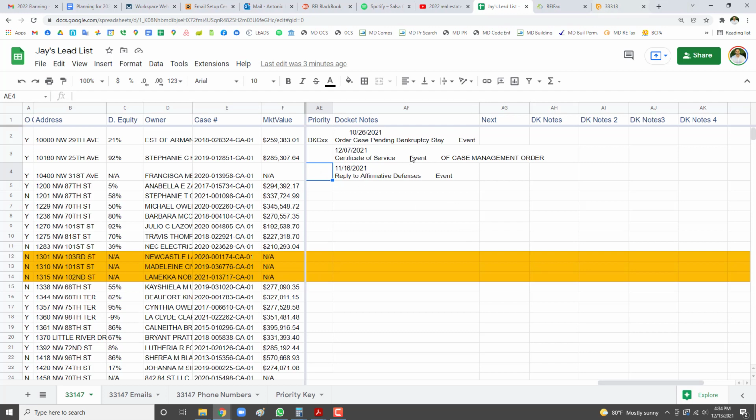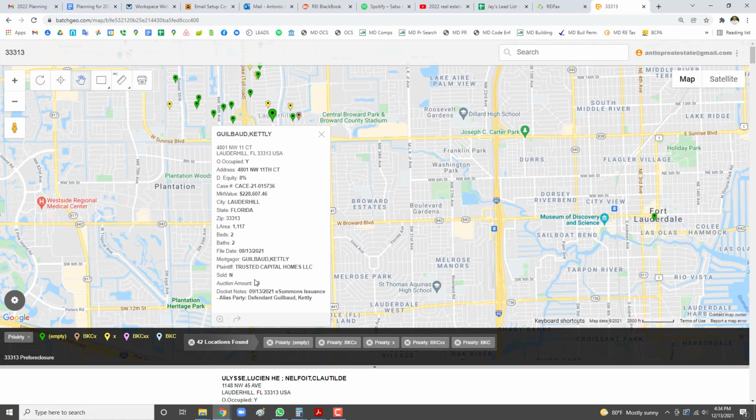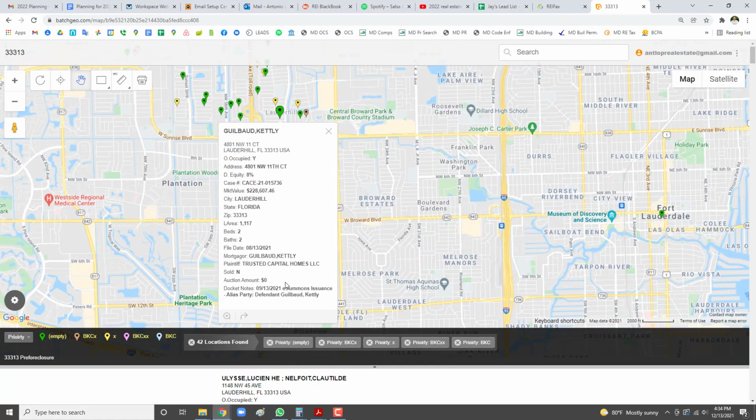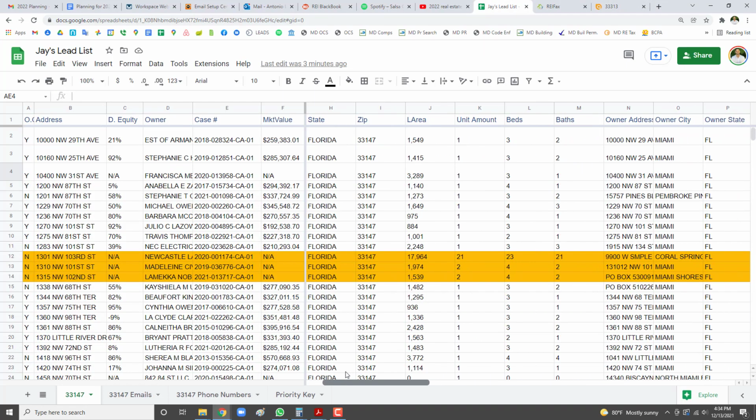Moreover, it's really important also to copy the docket notes, because when you are in front of this person's house, I'll give you an example. You see the docket notes actually come out right at the end. You see here it says e-summons, right, et cetera, et cetera. This person's like right at the beginning of their case. And all this information that's here is essentially all the information that you have up here in your column headers, right?